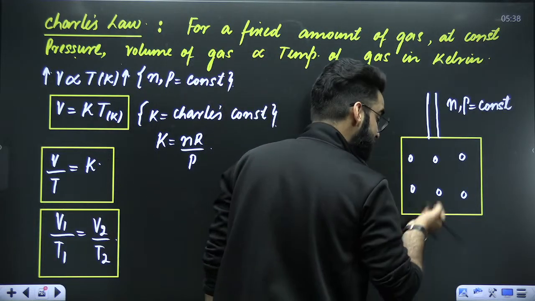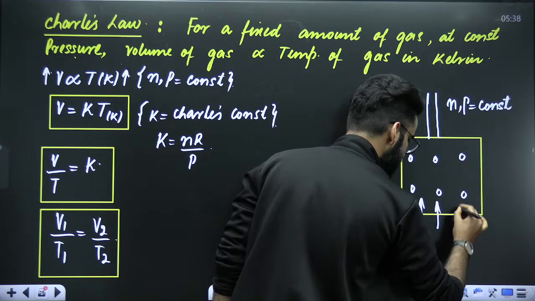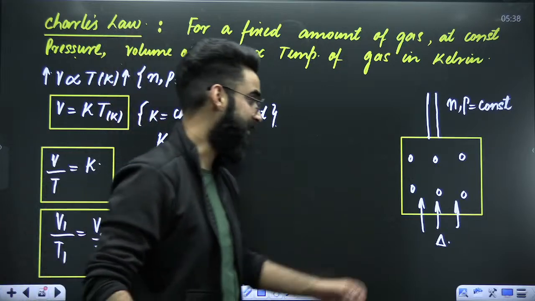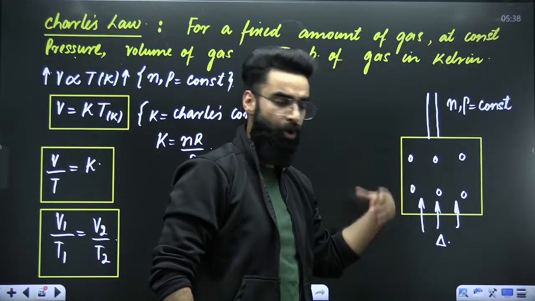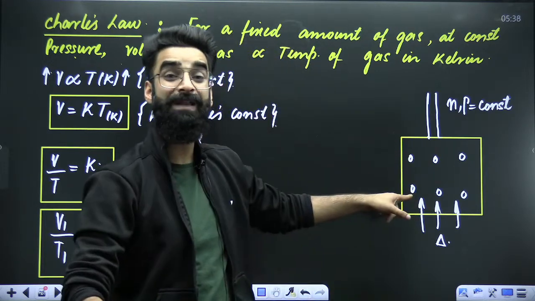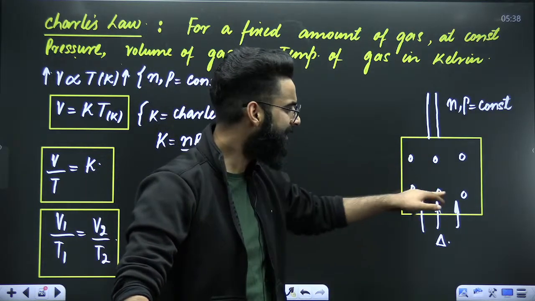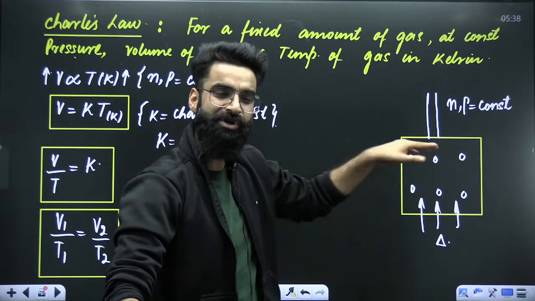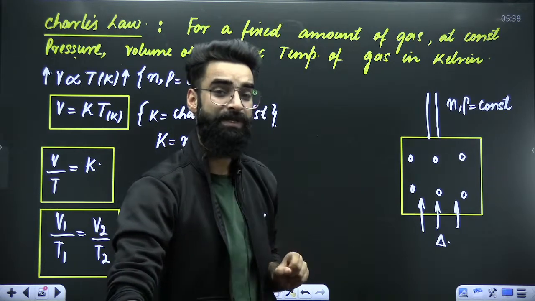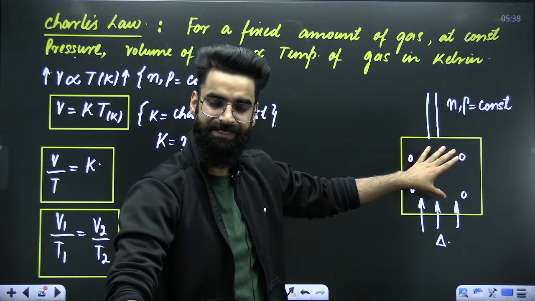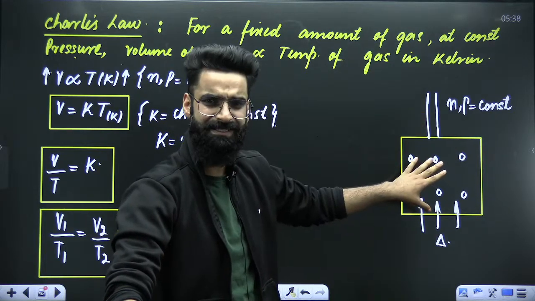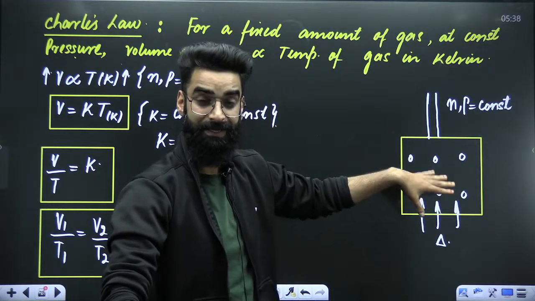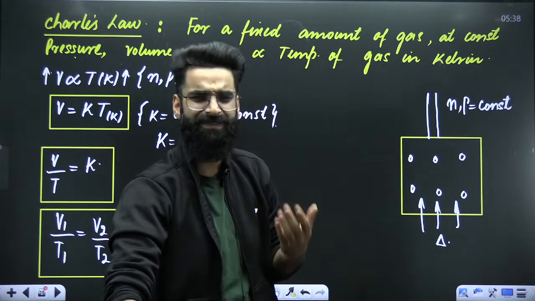First of all, if you try to increase the temperature of the gas by supplying heat, why? Because I want to increase the temperature of the gas. So on increasing the temperature by supplying heat, the kinetic energy of these molecules will also increase. And my dear students, if the kinetic energy of the molecules increases, the pressure of the gas will start to increase. If the kinetic energy of the gas molecules increases, the number of collisions will start to increase. Pressure will eventually increase.